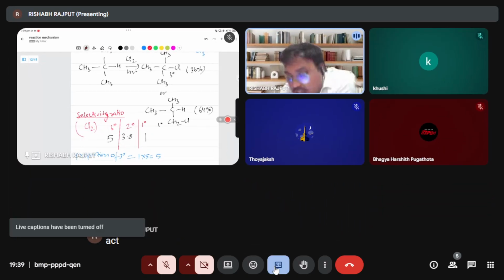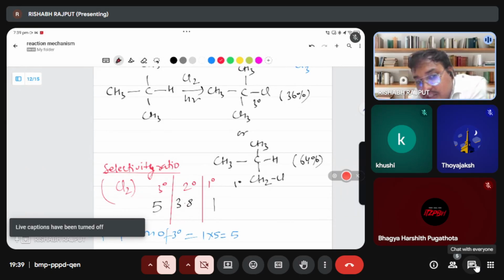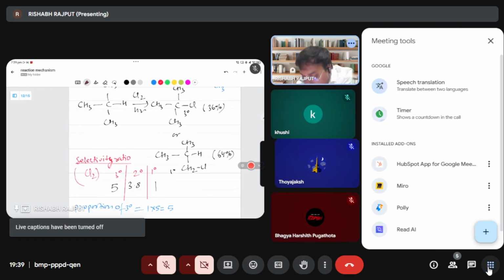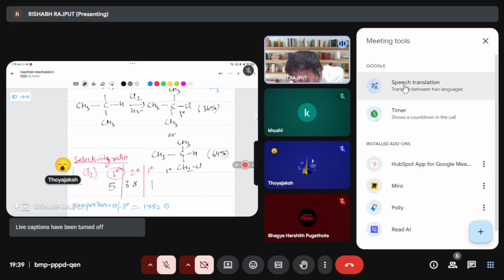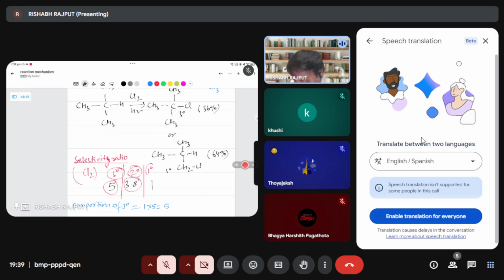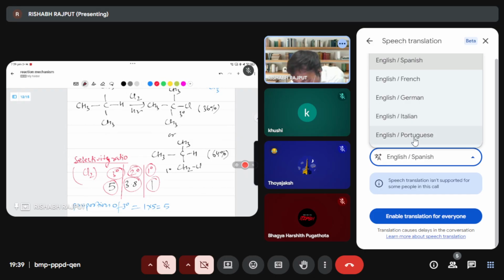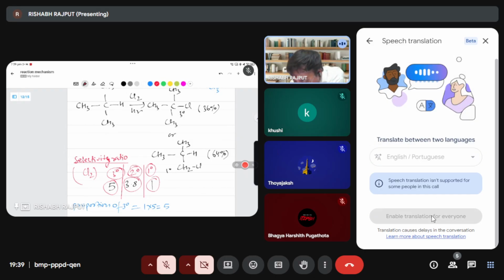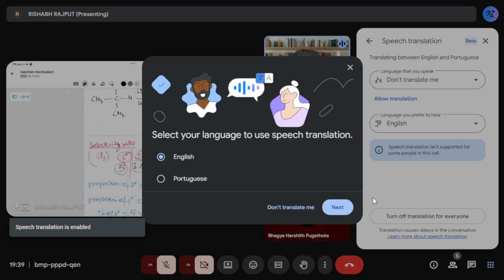Actually, for chlorine, some ratio will be there, a selectivity ratio. For chlorine, there is a constant value: 5 for 3 degree, 3.8 for 2 degree, and 1 for 1 degree. This is the selectivity ratio. So if you want to calculate the proportion of 3 degree and the proportion of 1 degree, then how do you calculate?